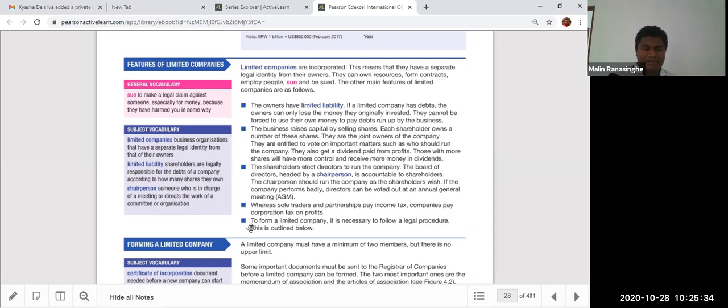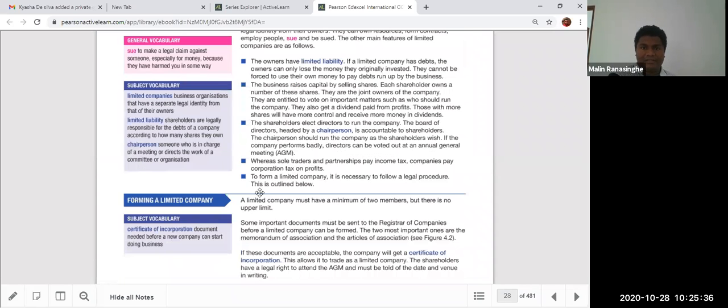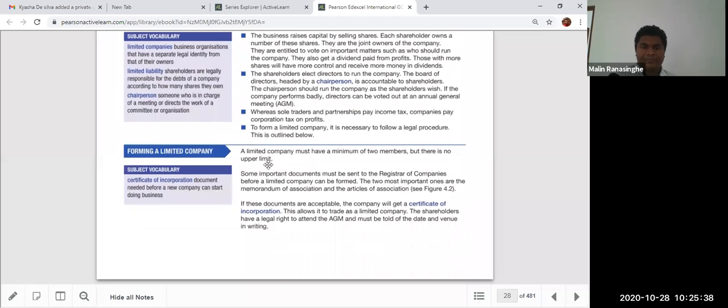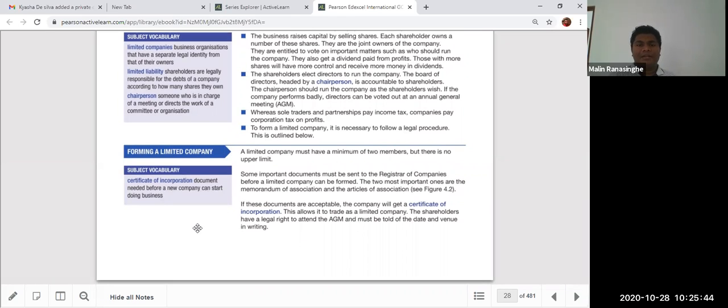When you're forming a limited company, as I told you in the last lesson, you have to obtain a license. We call it a certificate of incorporation. I showed you that one during the last lesson. It's like a trading certificate, a license to operate. A certificate of incorporation is similar to the birth certificate of an individual. So it is the document needed before the company can start doing business.